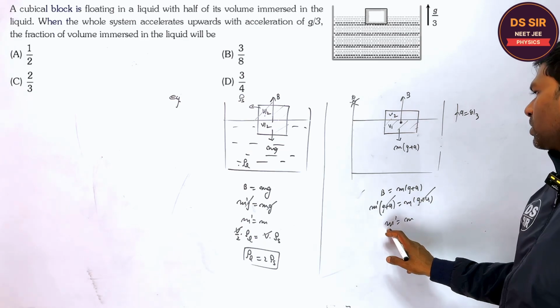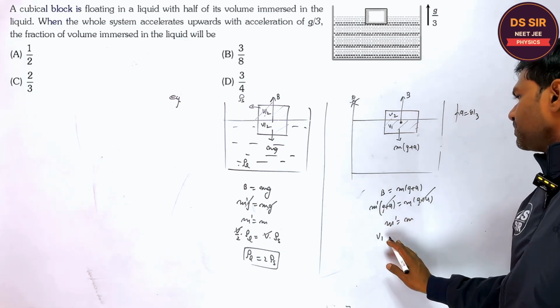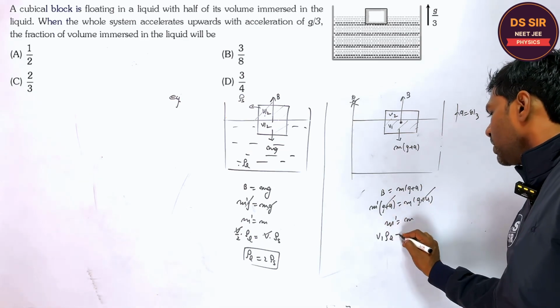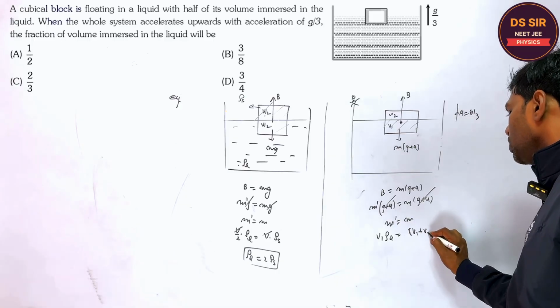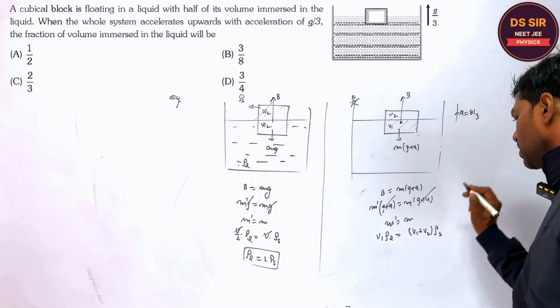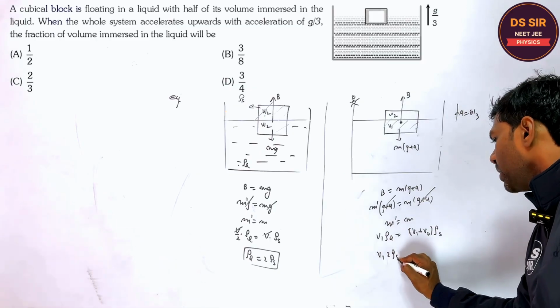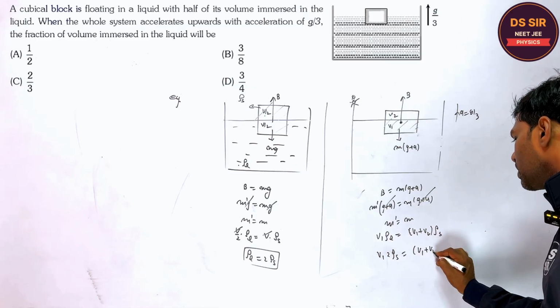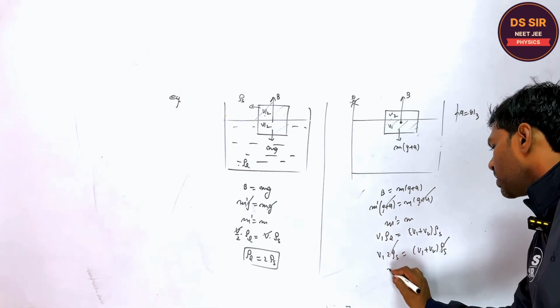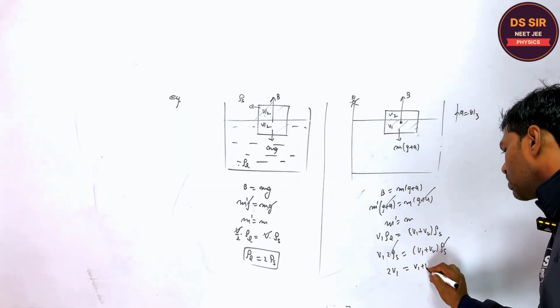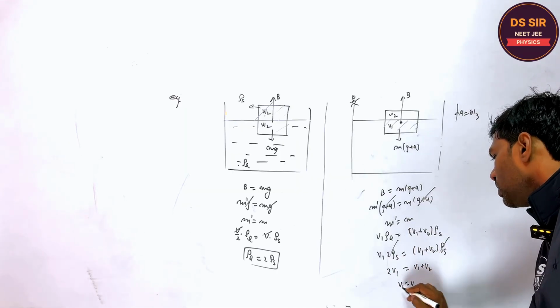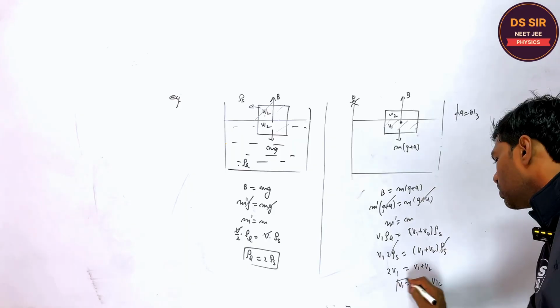It is equal to what? Say V1 into density of liquid, this is V1 plus V2 into density of solid. So density of liquid is 2 times density of solid. Solid cancels out. So V1 and V2 both are equal, which is equal to V by 2.